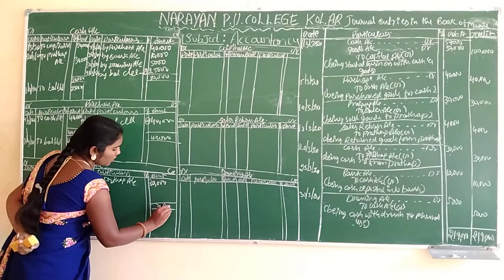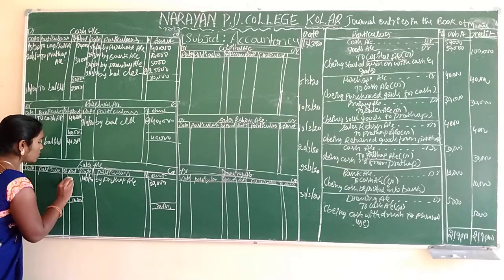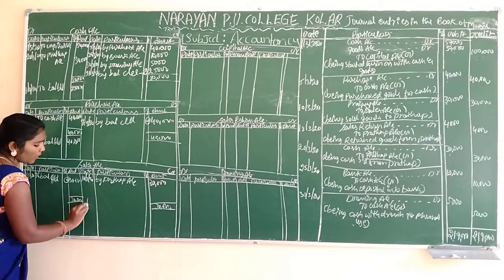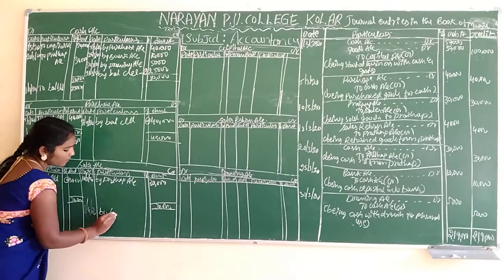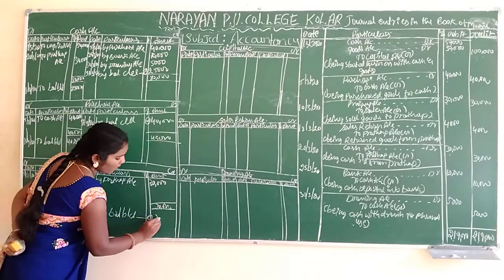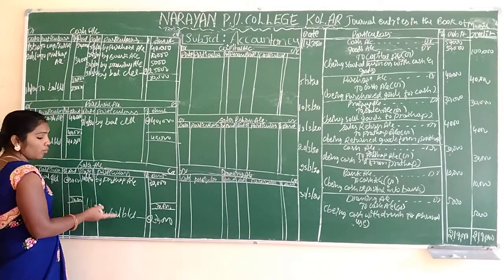Here are 30,000, and here are 30,000, and here are 30,000. What we will call this amount is balance carried down. What's the date? 31/3/2020. For next month it should be 1/4/2020, by balance brought down. Same 30,000. It should be converted to brought down, carried down to brought down.